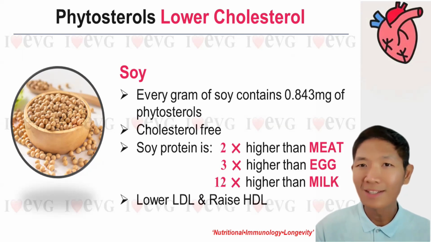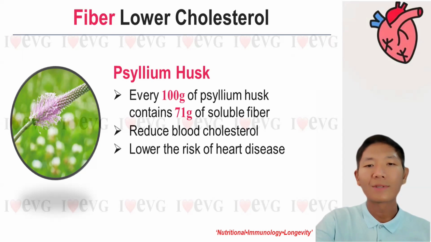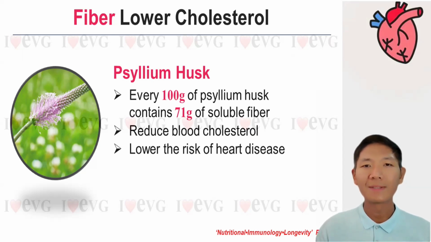The answer is psyllium husk. Yes. So 71 grams of soluble fiber in 100 grams of psyllium husk helps to prevent the body from absorbing the cholesterol and fat in the diet, thereby helping us to reduce the blood cholesterol and lower the risk of heart disease.